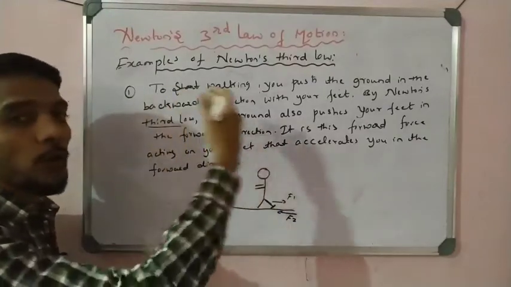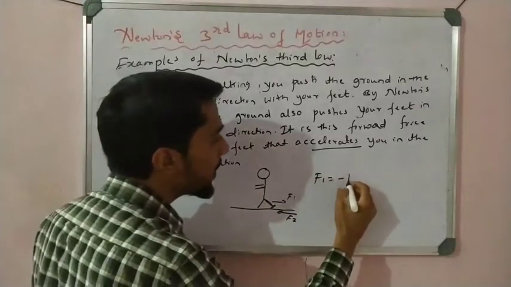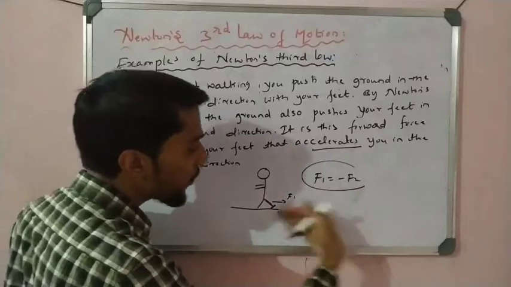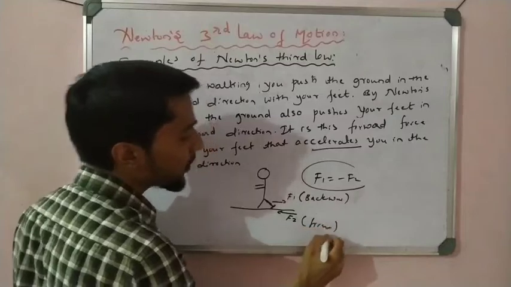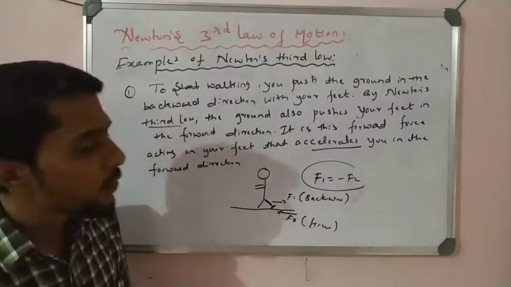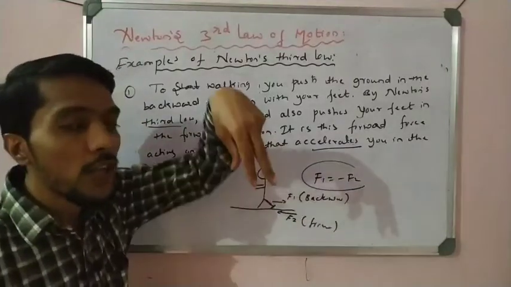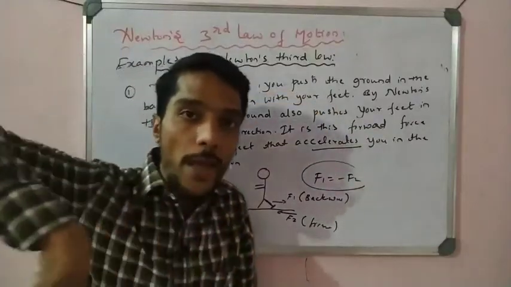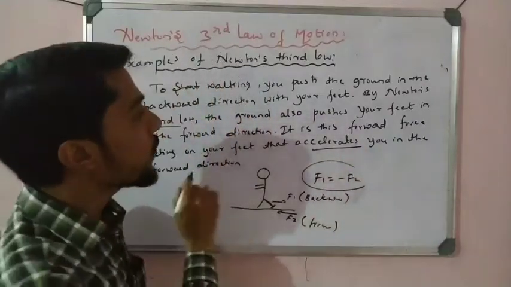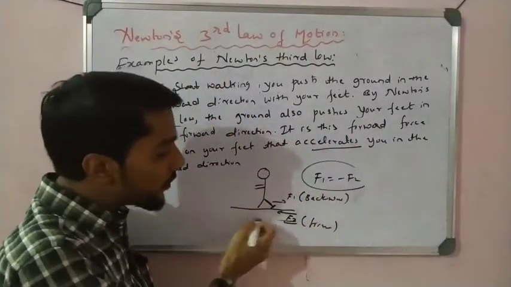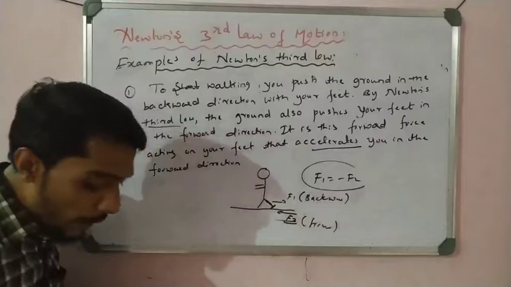So that is why you can move your body easily forward. That is because of this force. These forces are equal, but opposite in direction. One is the backward side, the other is the forward side. So that is why you easily walk in the forward direction. In walking we observe Newton's third law. When you start to walk, your feet push the ground in the backward direction. At the same time, the ground also pushes your feet in the forward direction, this is the F2 force, and it makes your body move forward, students. So that is Newton's third law applied in your life.